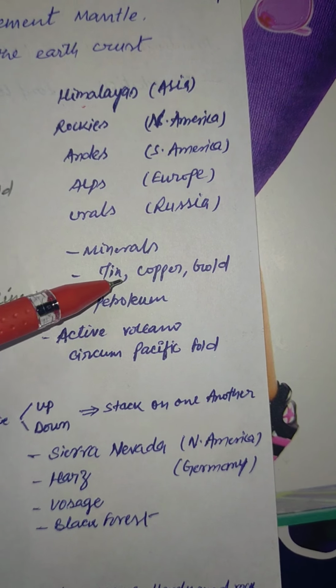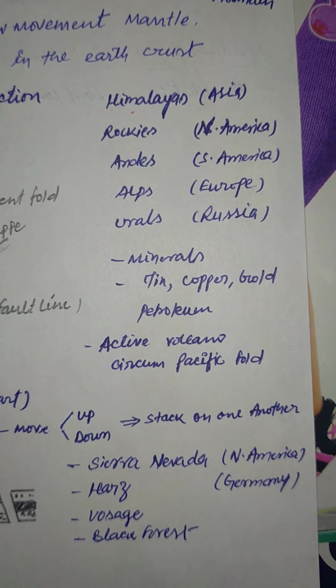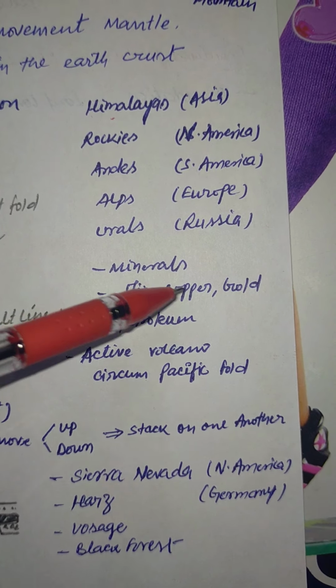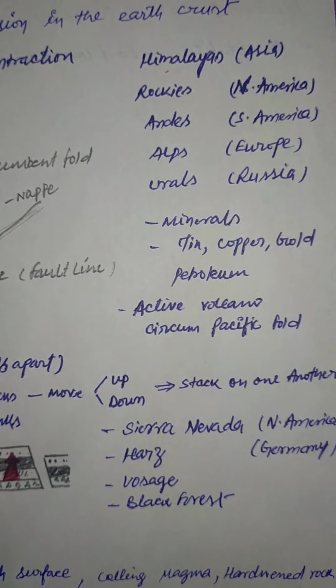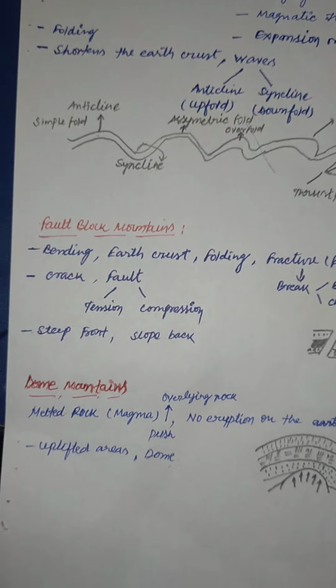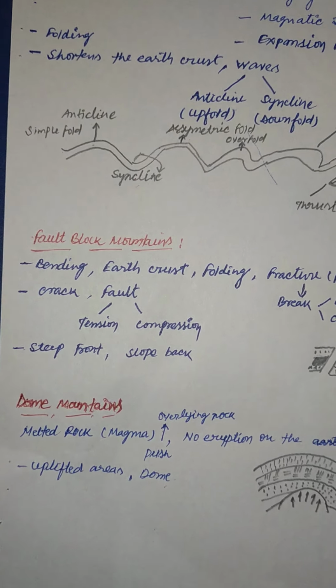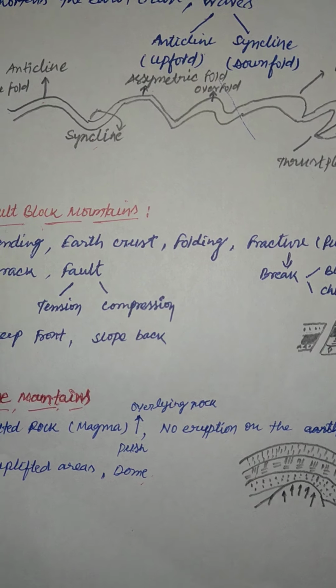And these are the minerals which are found in these mountains: tin, copper, gold, petroleum also found. And there are certain active volcanoes also in this area. So I have mentioned these things, just keywords. Now fault block mountains. How do they form? Because of bending.